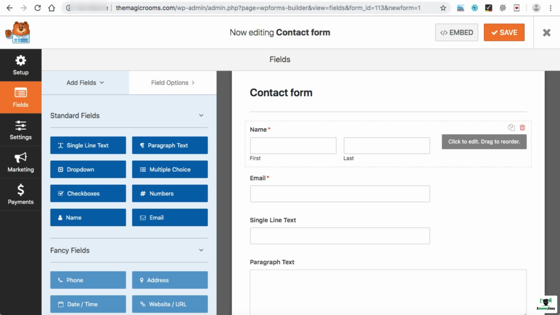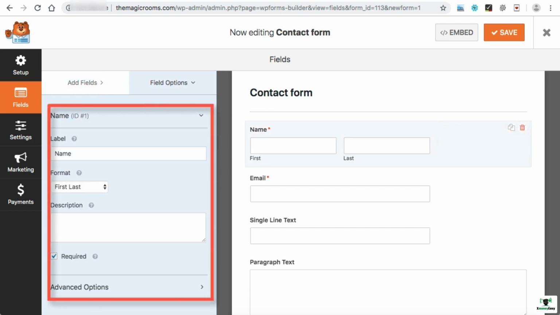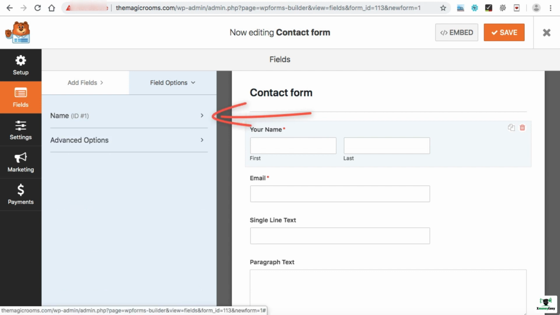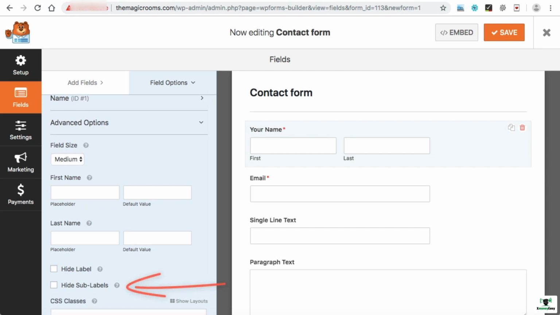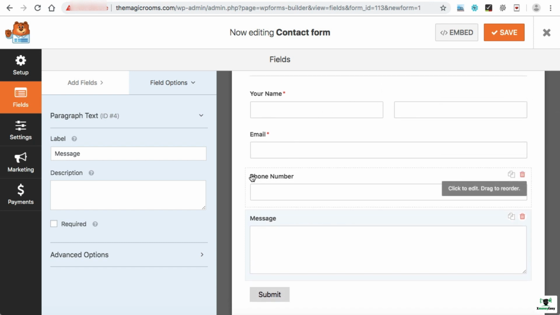Now let's edit these fields one by one. Click on this, click to edit, and on the left hand side these settings will be opened. From this you can change the label, like you can put your name over here, so it appears on the right hand side. These are basically called the sub labels. In order to hide these sub labels, just close this tab and open the advanced option tab, and here we can see hide sub labels. Just check it.